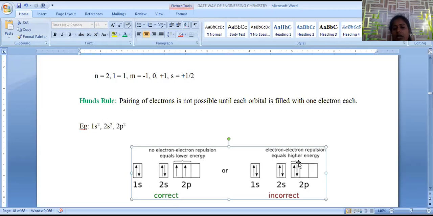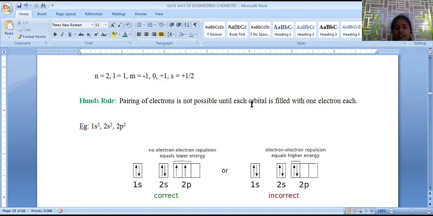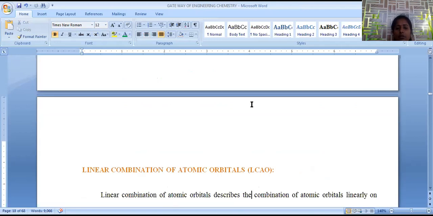This is the violation of Hund's rule. This is in accordance with Hund's rule. That's the reason why Hund's rule states that pairing of electrons is not possible until each orbital is occupied by one electron. So these three principles are fundamental to fill the molecular orbitals, just like filling of atomic orbitals.